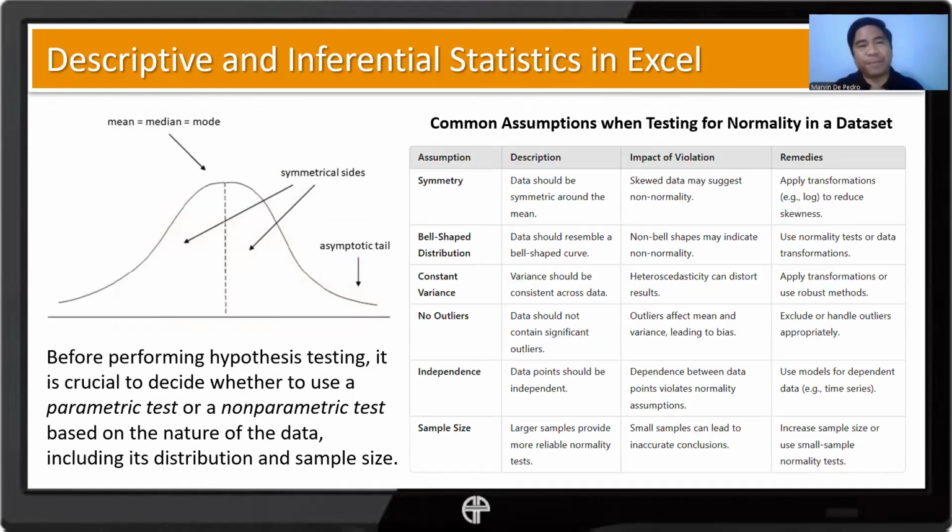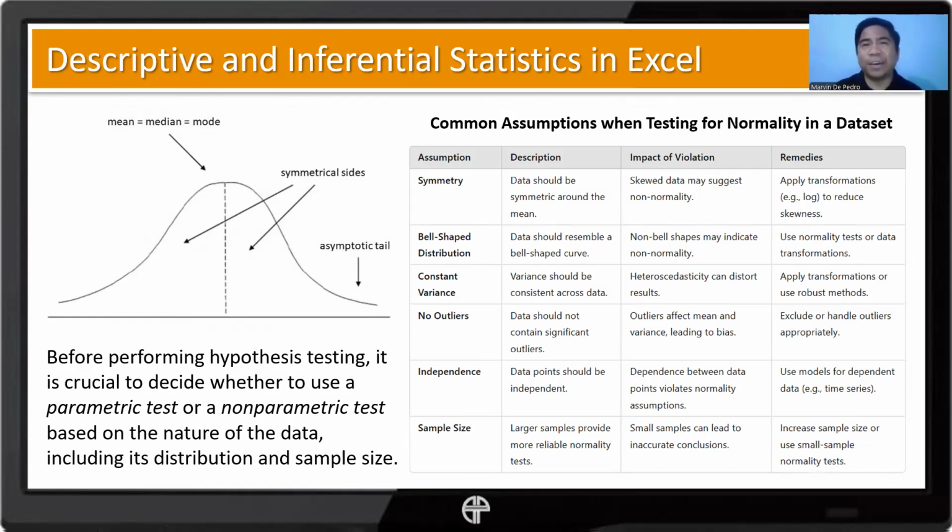Now, before performing hypothesis testing, it is crucial to decide whether to use a parametric test or a non-parametric test. That is based on the nature of data, including its distribution and sample size. Like what I said earlier, our focus right now is the normal distribution.